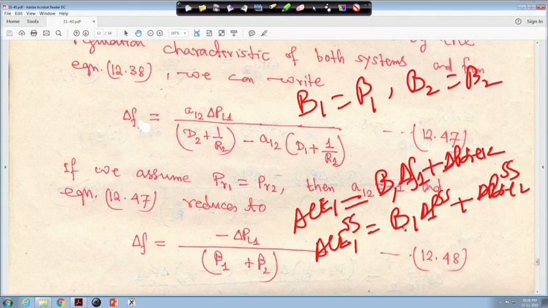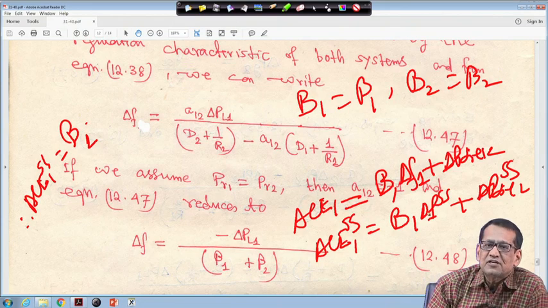So, that means ACE1 steady state is equal to B1, which is beta 1, times delta F steady state, and we have seen for a step load disturbance in area 1, area 2 there is no disturbance, and area capacity ratio is same, say A12 is equal to minus 1, because PR1 upon PR2, PR1 is equal to PR2.